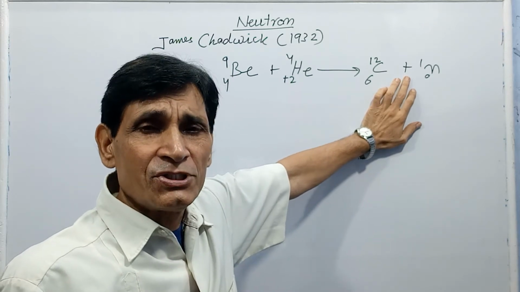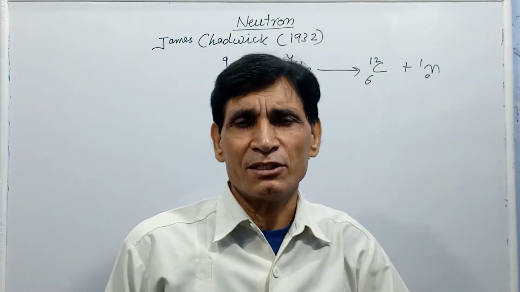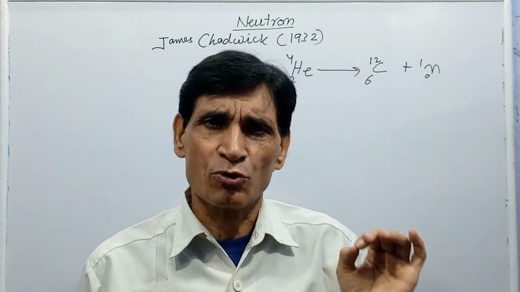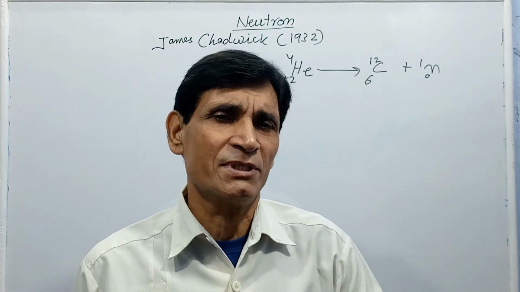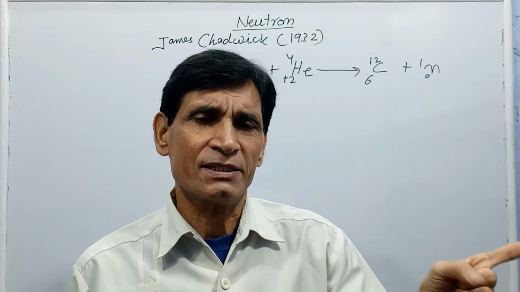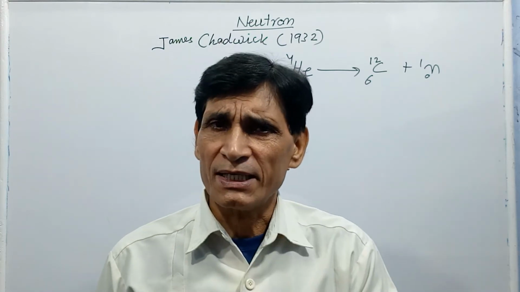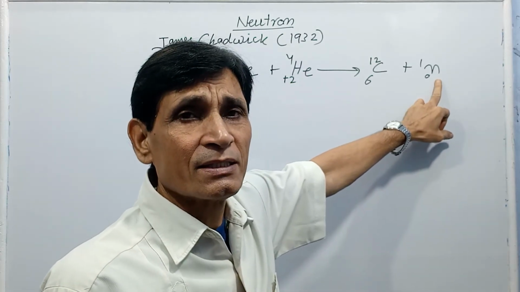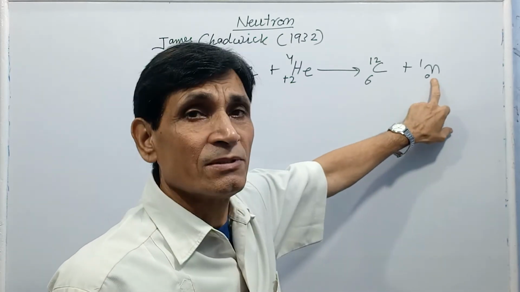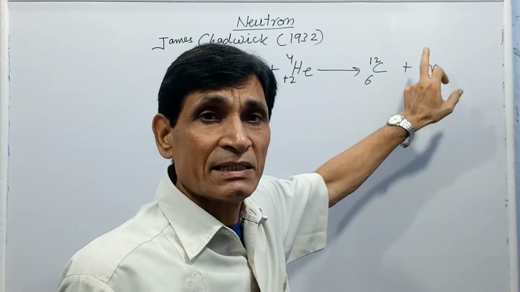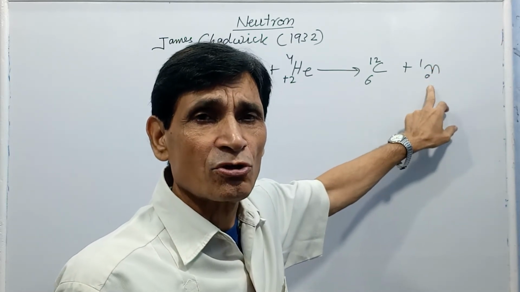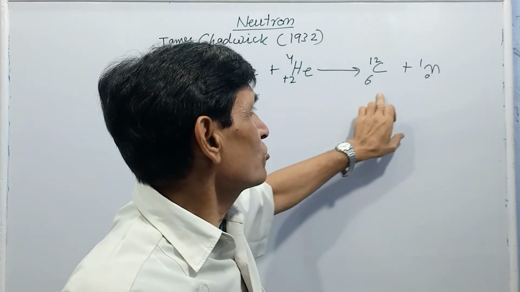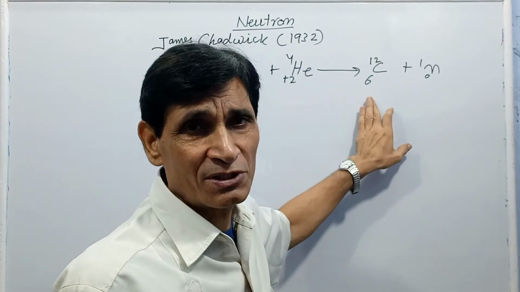Once again, James Chadwick in 1932, when he bombarded light elements, beryllium or boron atoms, with alpha particles, then he observed that an electrically neutral particle was produced in this nuclear reaction. This particle is called neutron. The equation related to this is written here, remember this.